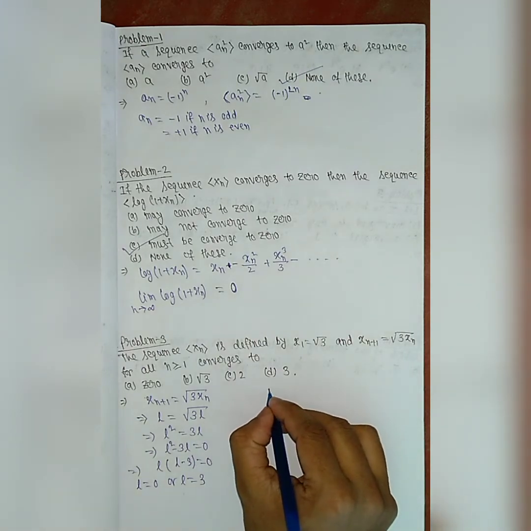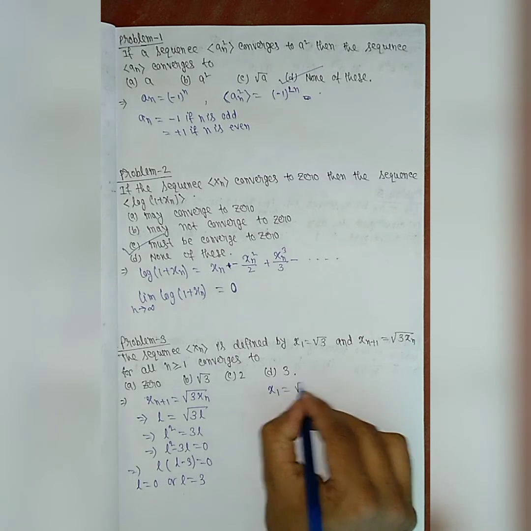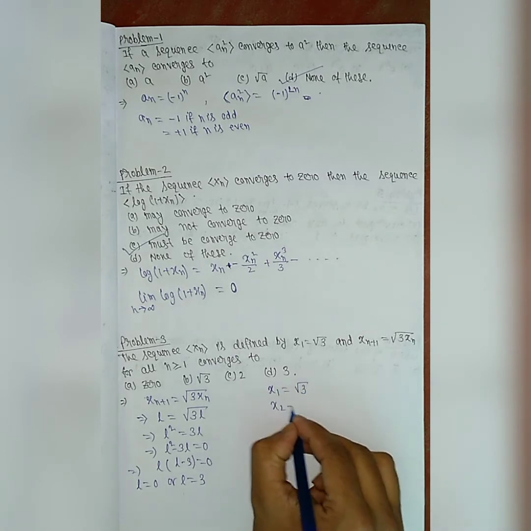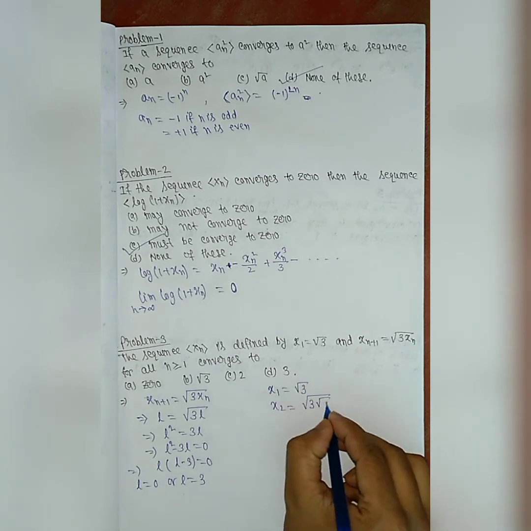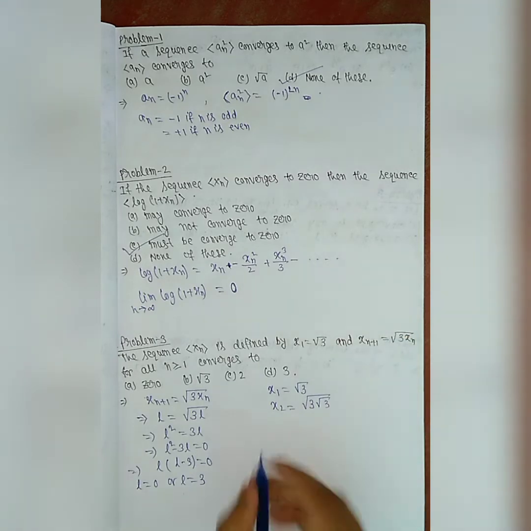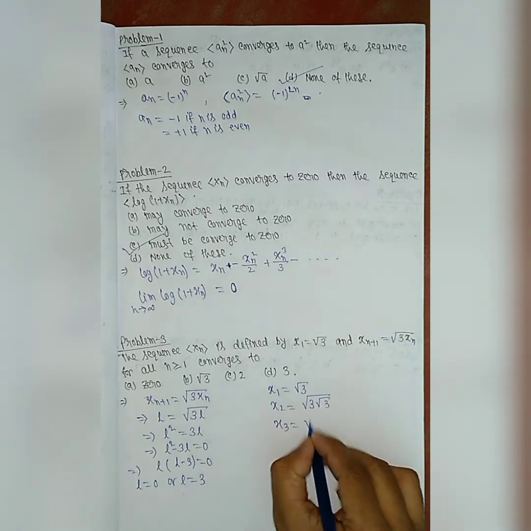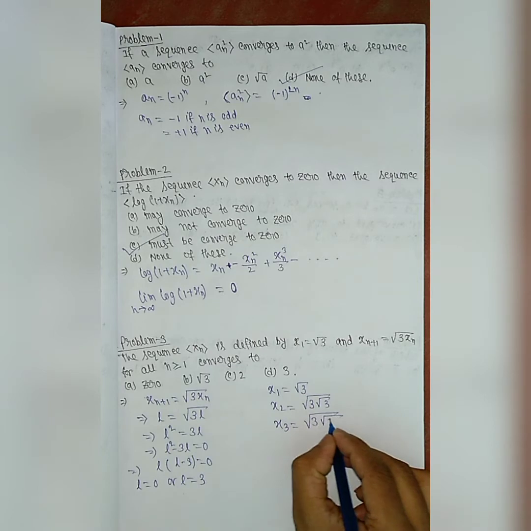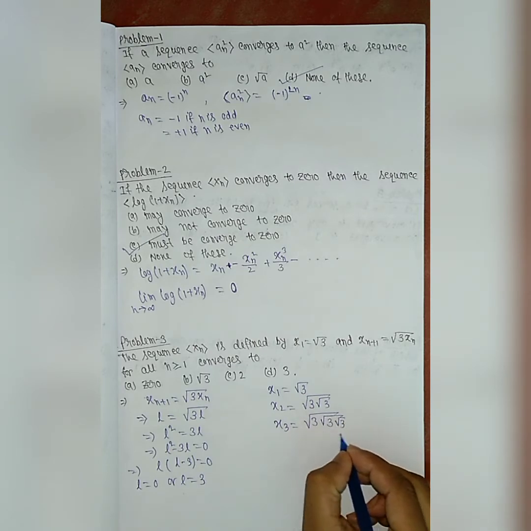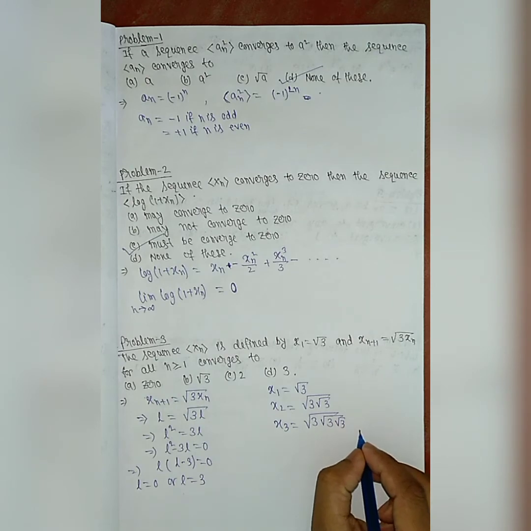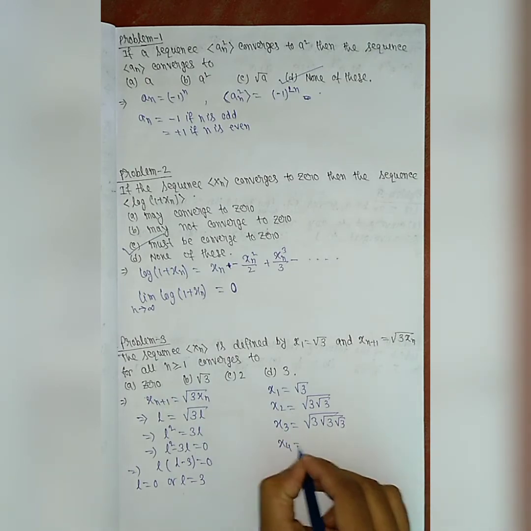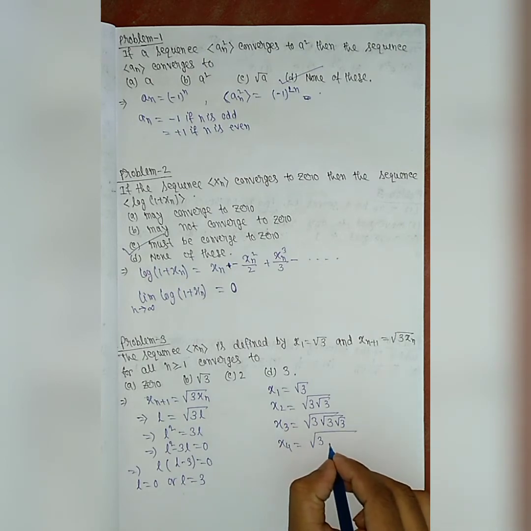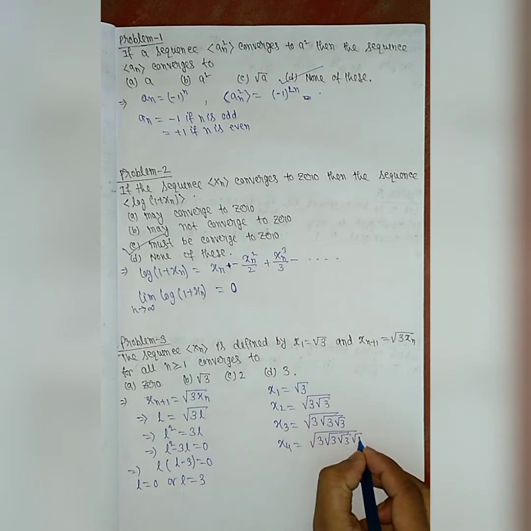To check that, we get x_1 equals root 3, then x_2 is what? x_2 equals the square root of 3 times root 3, if we apply this rule. And x_3 equals the square root of 3 times the square root of 3 times root 3, and in this way it continues, and x_4 is root of 3 into root of 3 into root of 3 into root 3.